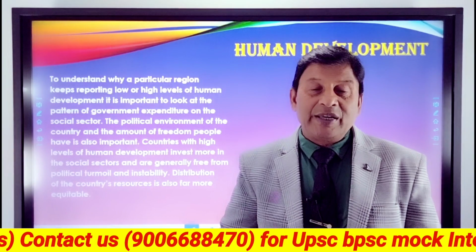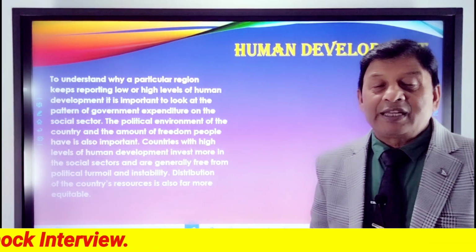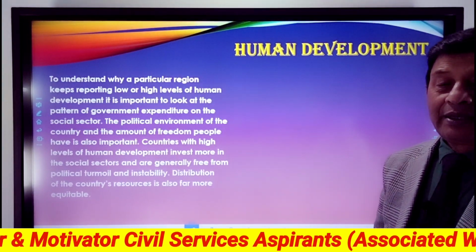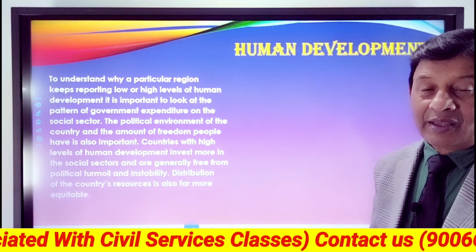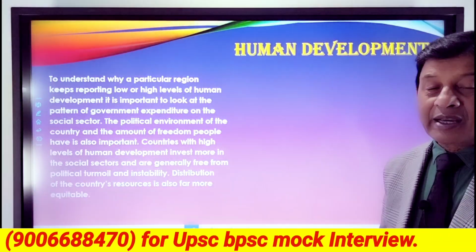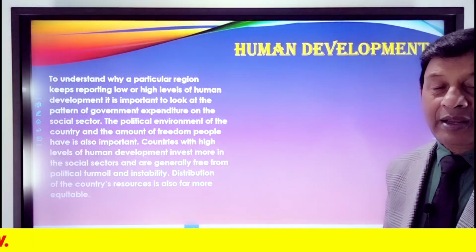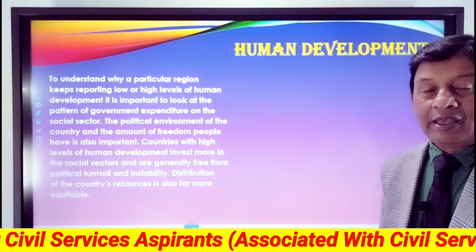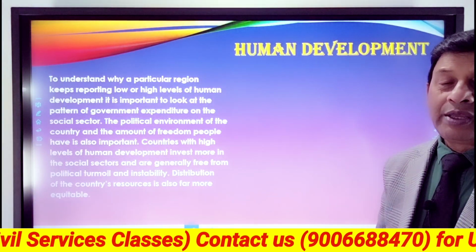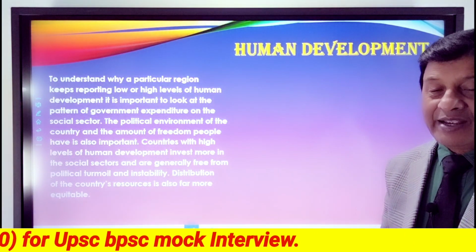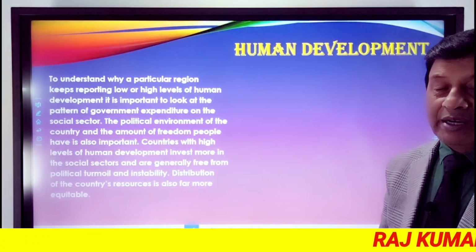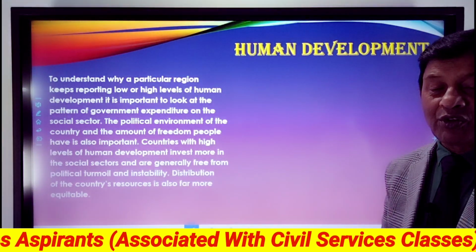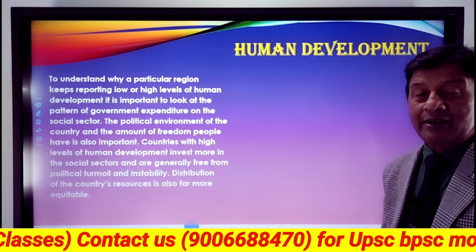To understand why a particular region keeps reporting low or high levels of human development, it is important to look at the pattern of government expenditures on the social sector, the political involvement of the country, and the amount of freedom people have is also important. Countries with high levels of human development invest more in the social sectors and are generally free from political turmoil and instability. Distribution of the country's resources is also far more equitable. Very good point.